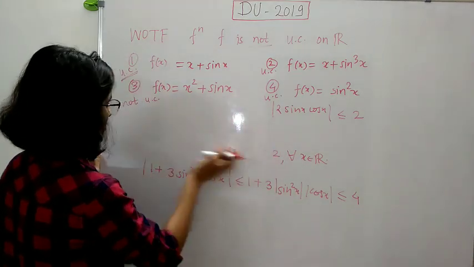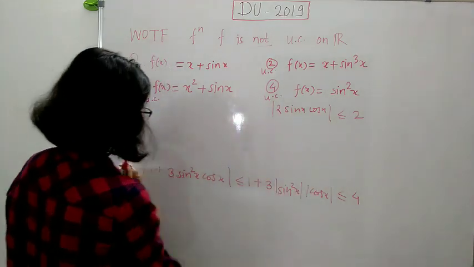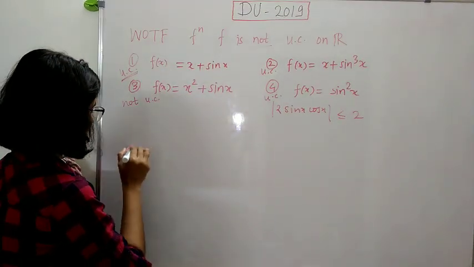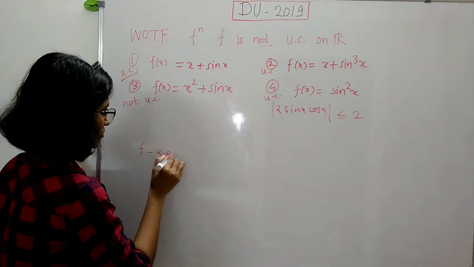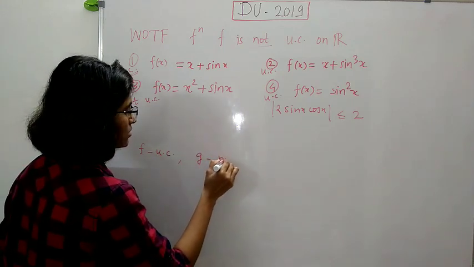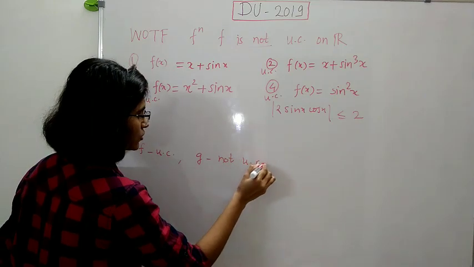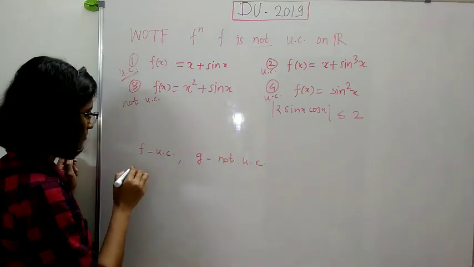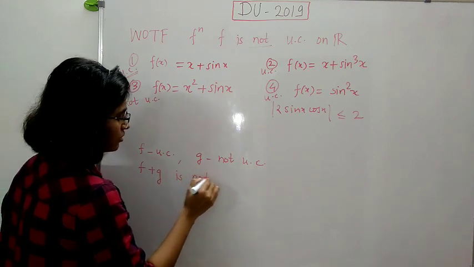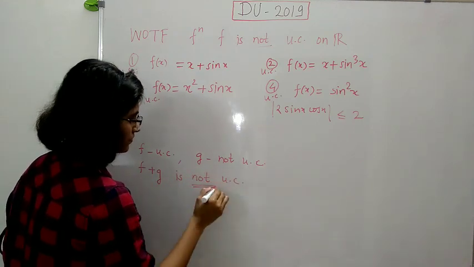So if we have some function which is uniformly continuous, so take f. Suppose we have f is uniformly continuous function, and another function g which is not uniformly continuous function, then their sum f plus g is not uniformly continuous function.